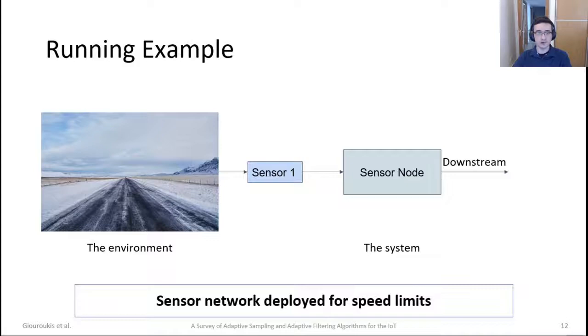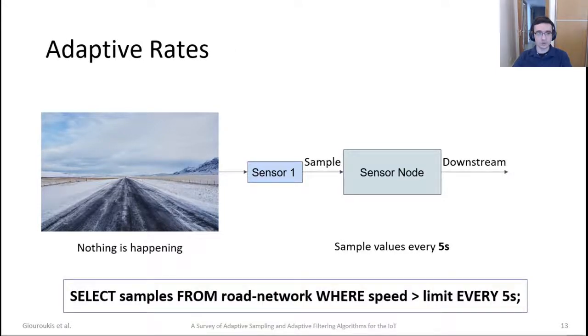Let's first give our running example that will be used throughout every category. We have a sensor network deployed for detecting any speed limit violations. The environment is a highway and the system is a sensor node or sensor nodes equipped with one sensor. Any findings they report downstream. This is for simplicity's sake and to keep the graphics simple. Let's begin with the adaptive rates.